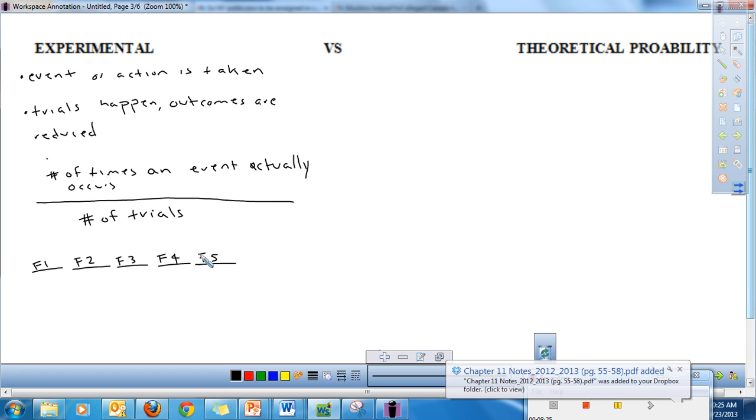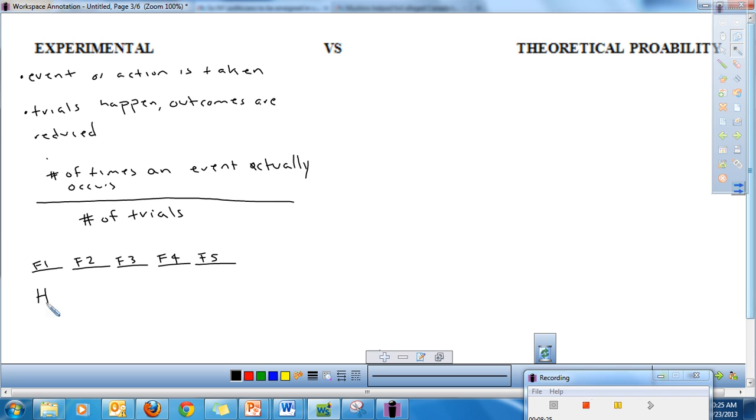So I'm going to flip my coin. Now I know when I flip a coin, I can have two things happen. I could get heads or I could get tails. And let's say on my first flip, I get heads. My second flip, I get heads again. My third flip, I get heads. My fourth flip, I get heads. And my fifth flip, I get tails.